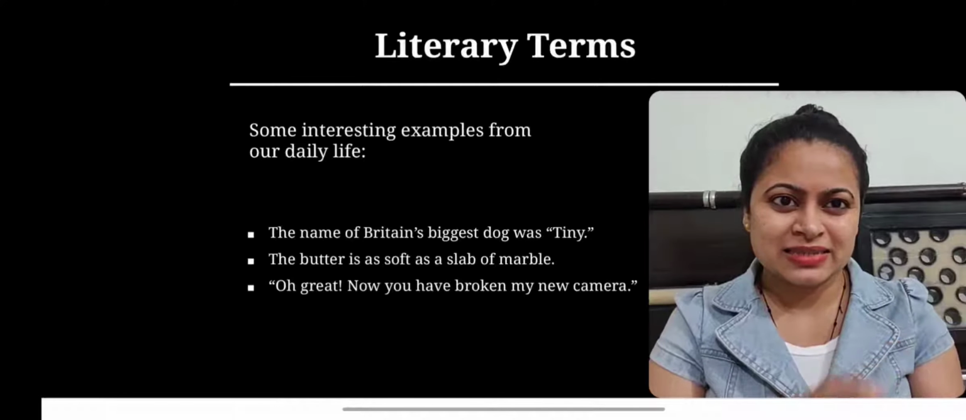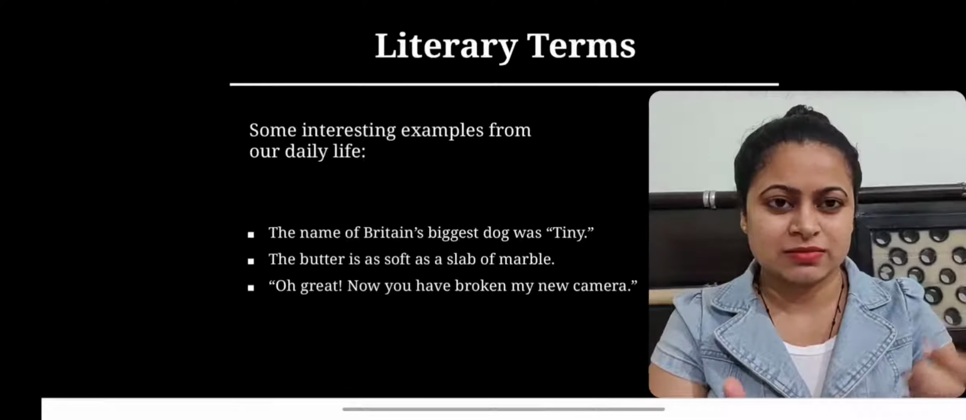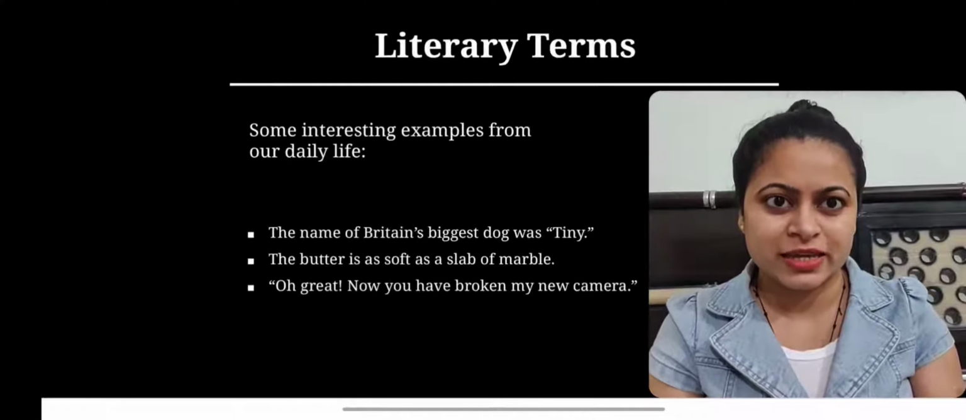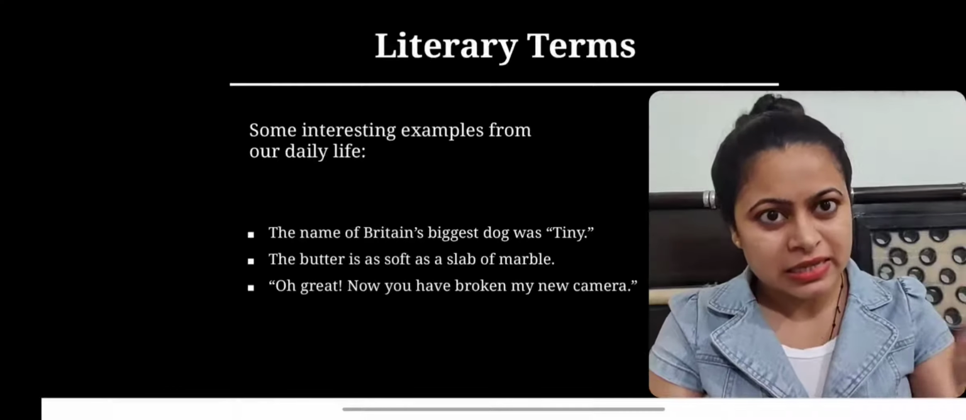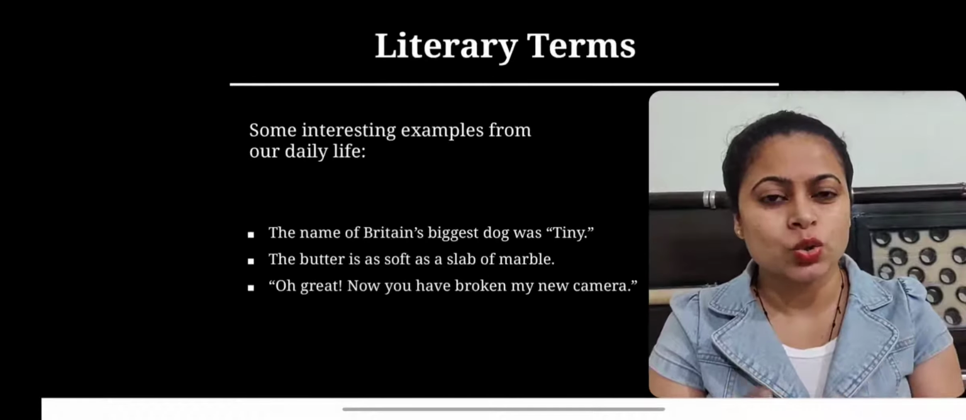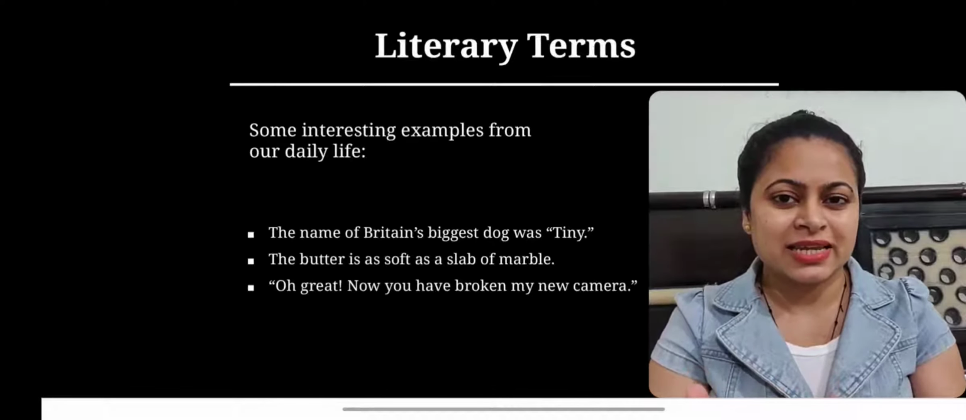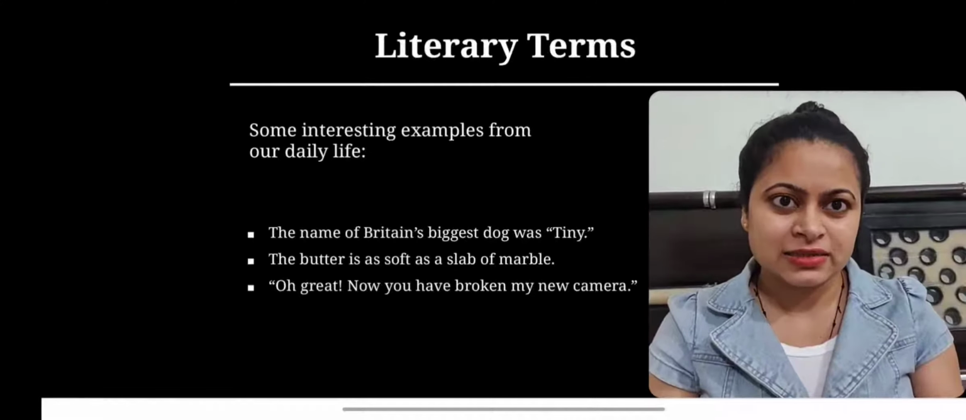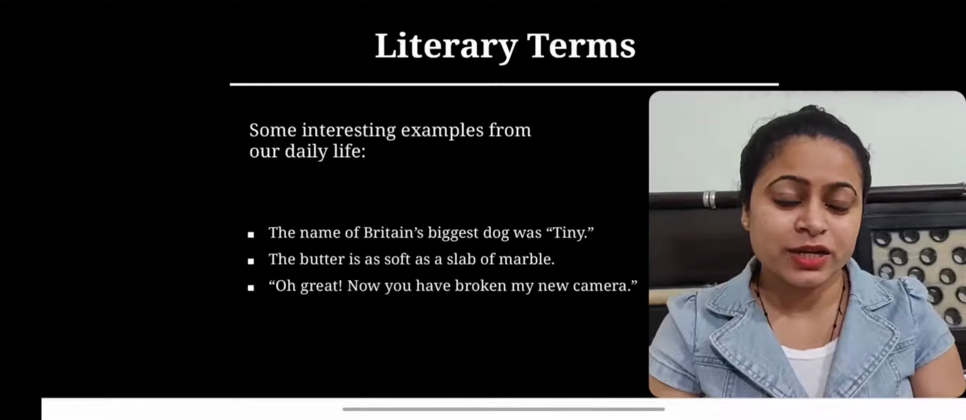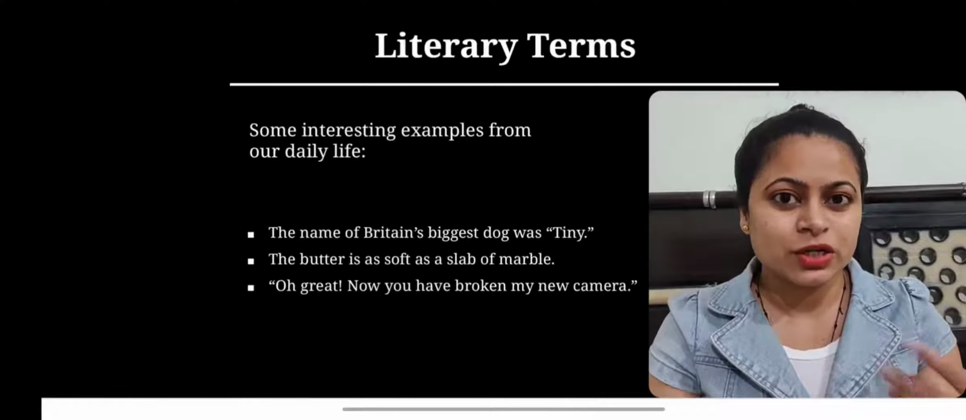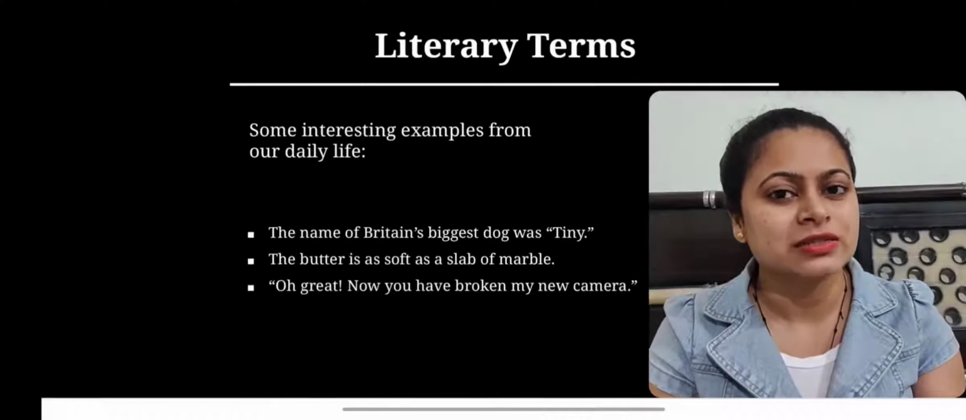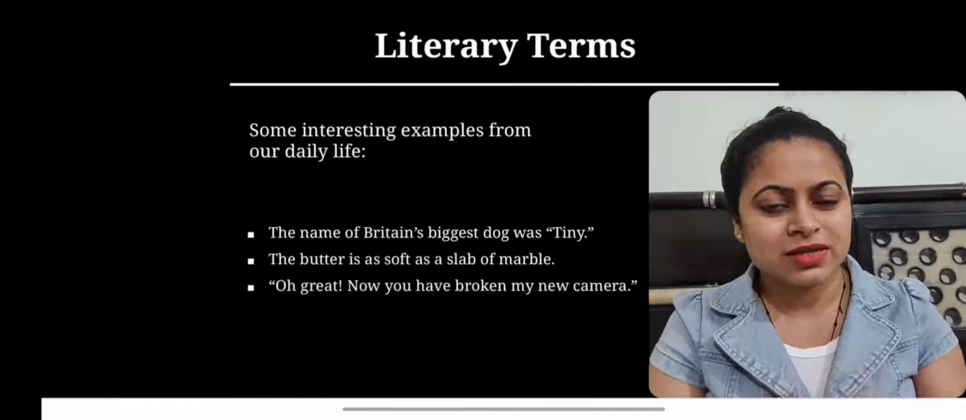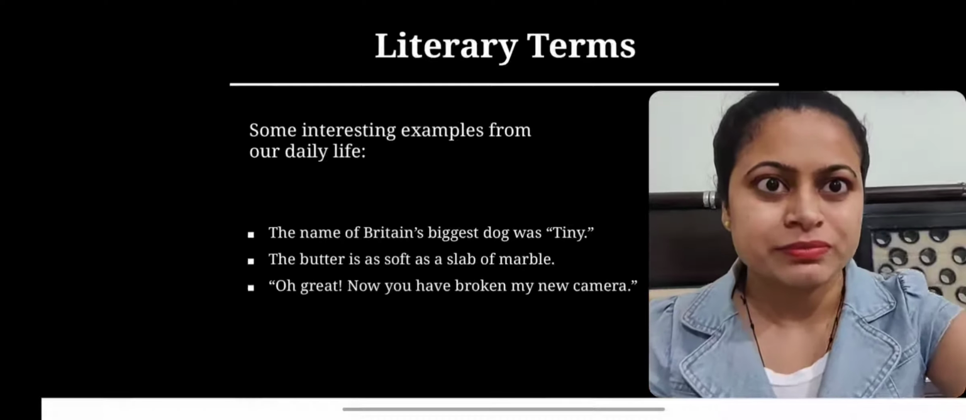we can assess that the coming statement would be very furious or full of angry words. But here the speaker has chosen this technique, irony, to give vent to his anger by saying, "Oh great, now you have broken my new camera." Though here too he is giving a clue to his anger, but in an ironical way.